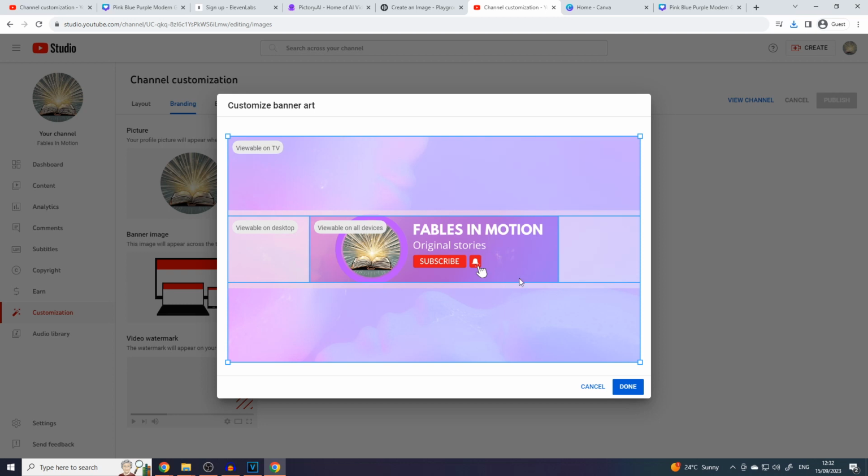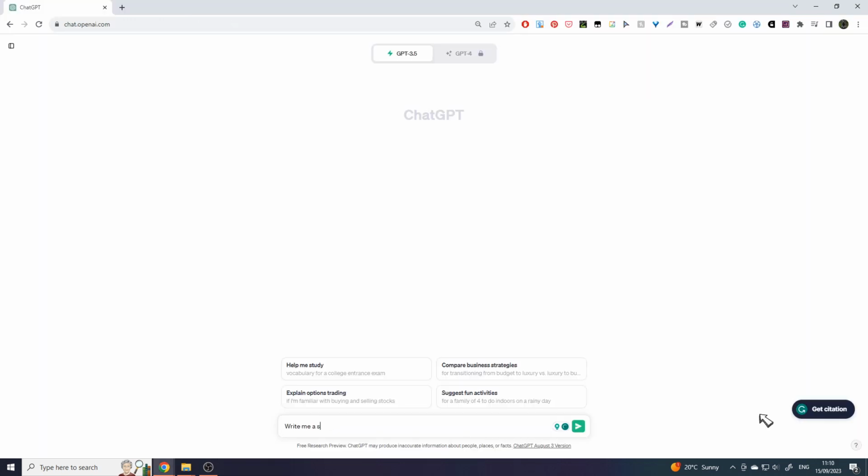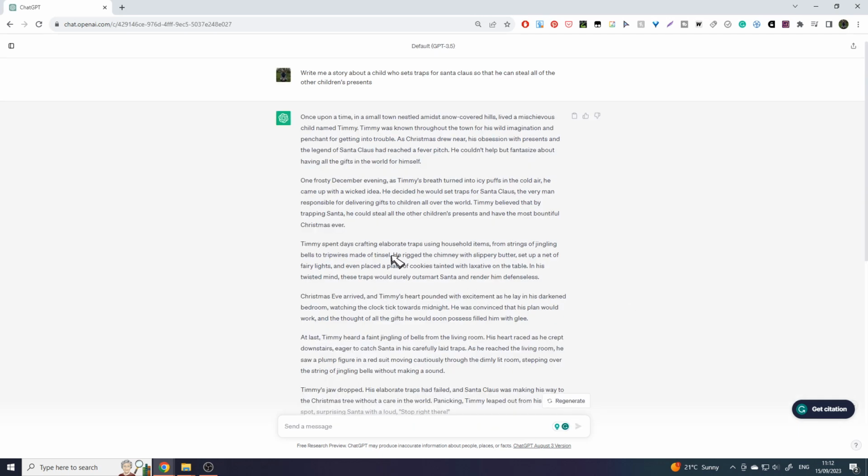Lovely stuff. Back to ChatGPT now, we need our story. I'm going to create one about a mischievous boy who sets traps for Santa Claus so that he can steal all of the other children's presents. I'm intrigued to see what this kid comes up with. Rigging the chimney with butter and laxative cookies. Nice one, kid. A sound strategy, but I fear you're probably on the naughty list for next year.